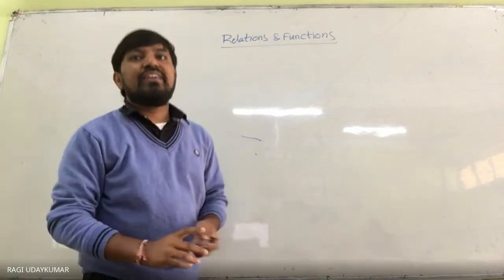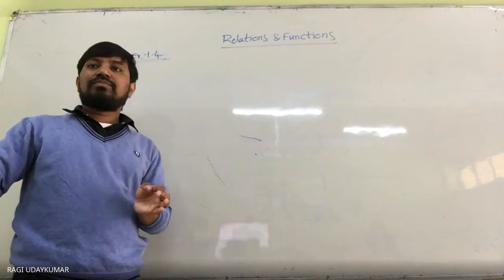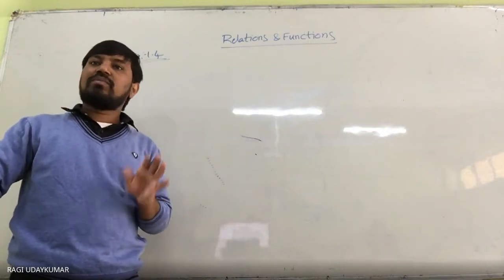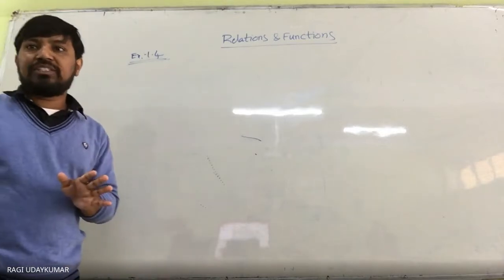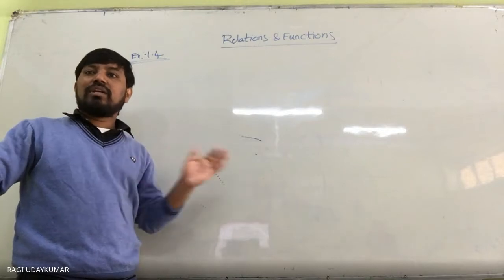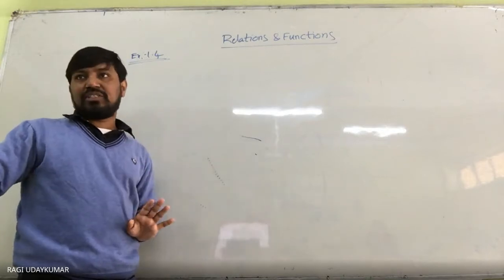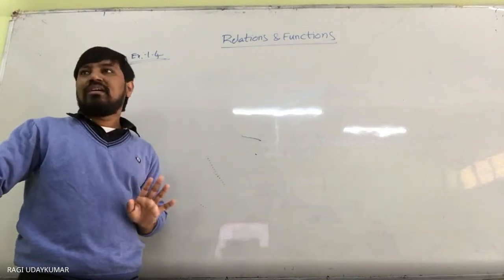So the question is given to you. Determine whether or not each of the following definitions of star given below gives a binary operation. In the event that star is not a binary operation, give your justification. That is, whether star is a binary operation or not, you have to decide.